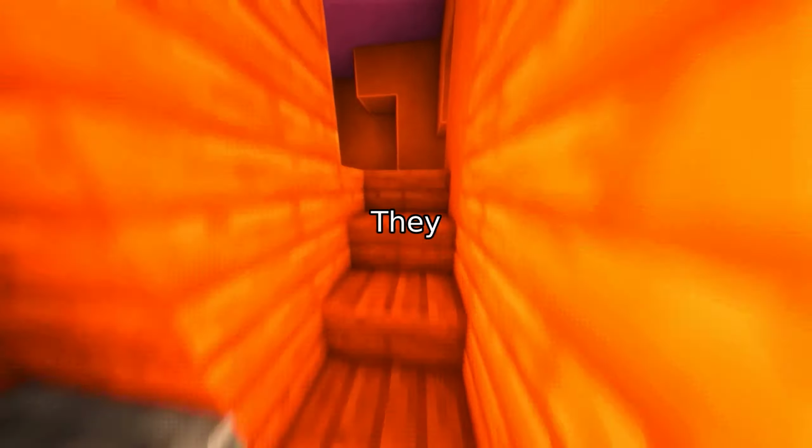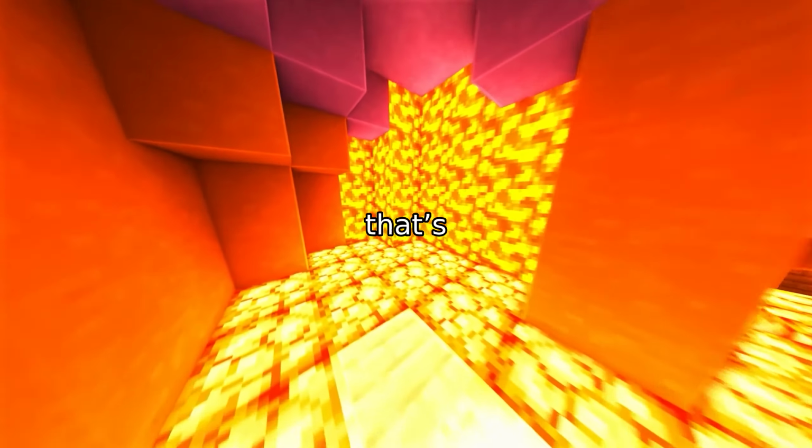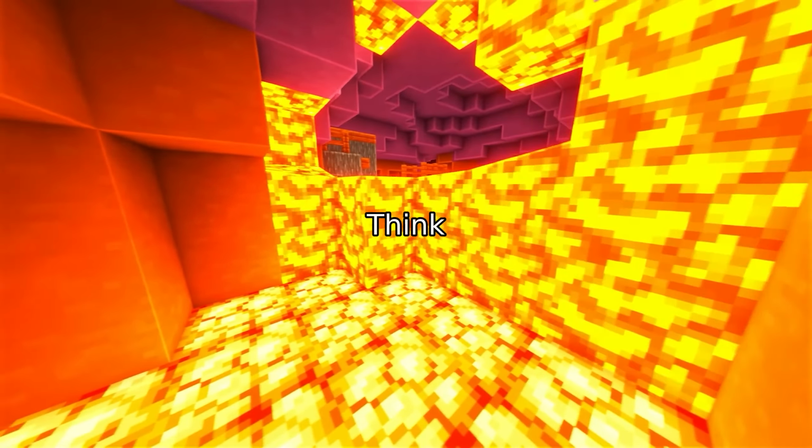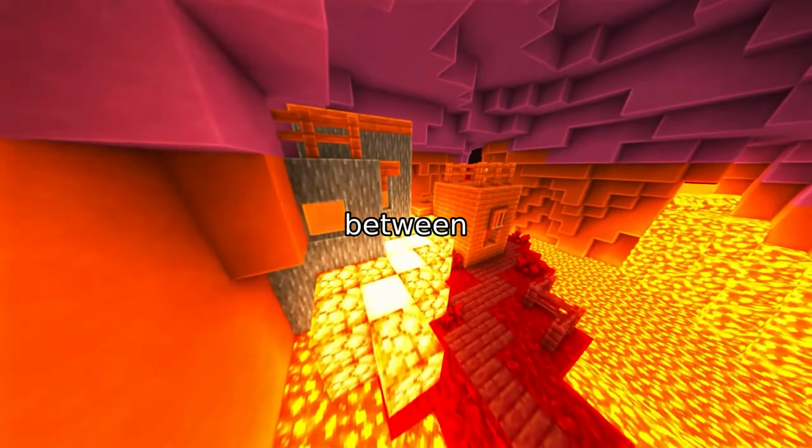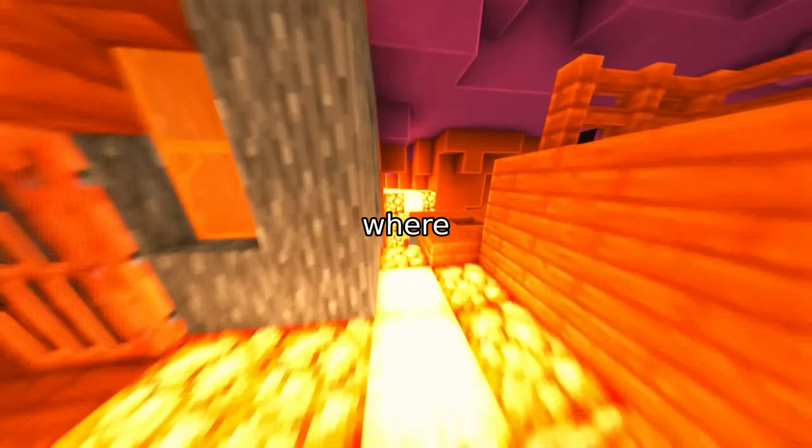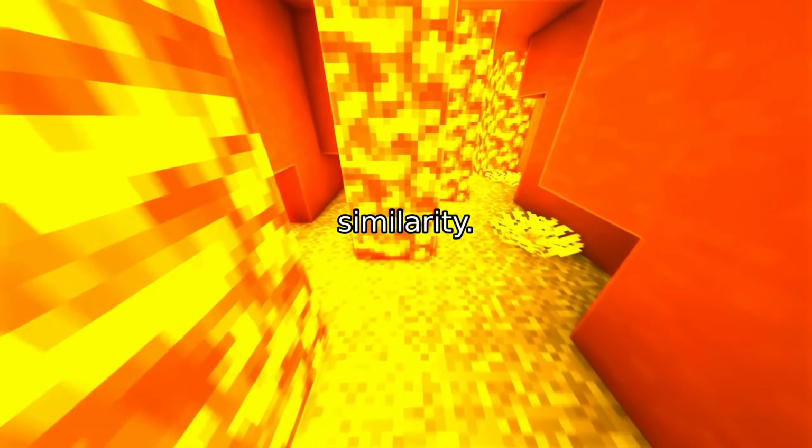How? They reimagined bisimulation metrics as a type of optimal transport problem, a math concept that's all about moving things efficiently. Think of it like figuring out the cheapest way to ship goods between cities, where the cost depends on how different the cities' supplies are. By framing the problem this way, they built a stochastic optimization algorithm that doesn't need the full rulebook. Instead, it uses sample trajectories, like a few recorded games, to guess the similarity.